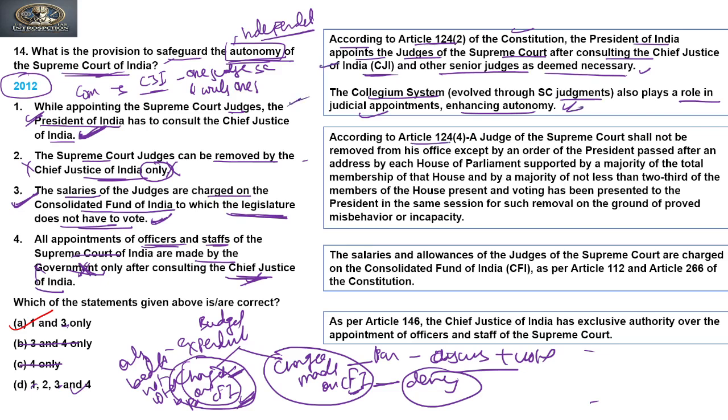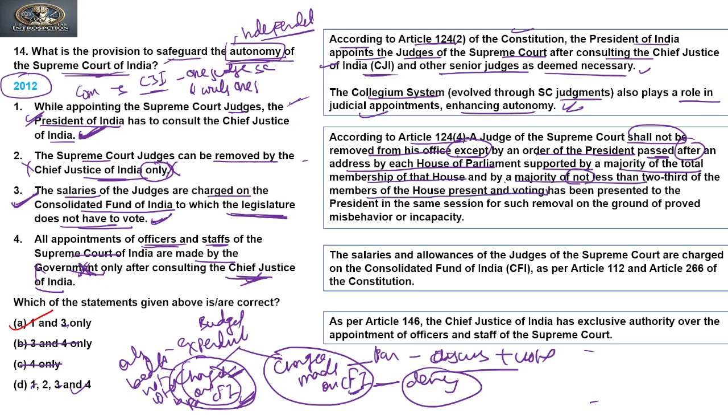Now according to Article 124 Clause 4, a judge of the Supreme Court shall not be removed from his office except by an order of the President. It means only by the order of the President, passed after an address by each House of Parliament supported by a majority of the total membership of the House, and by a majority of not less than two-thirds of the members of the House present and voting.